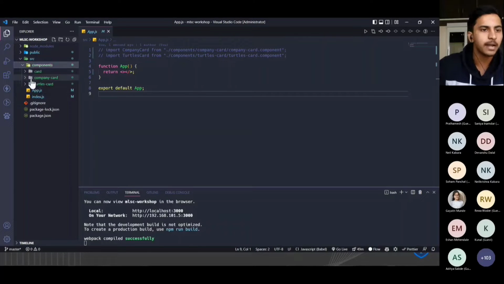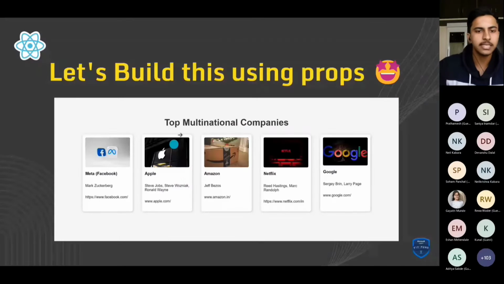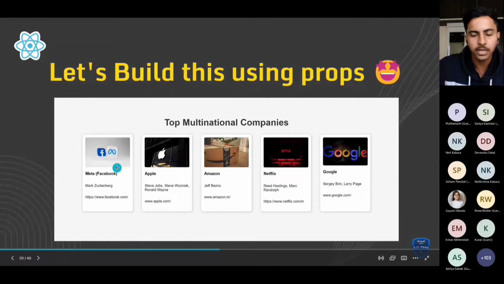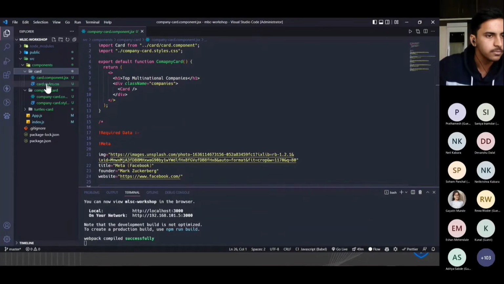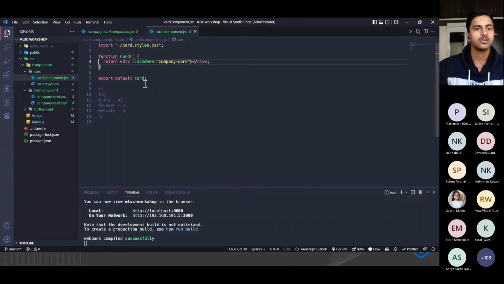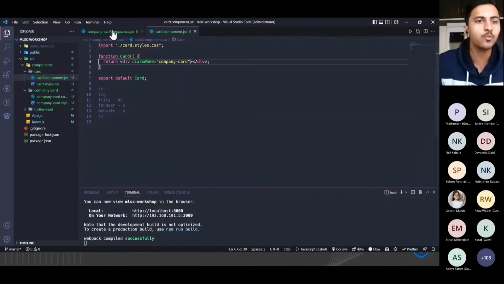After that, for the components part, here I have three components, right? For this mini project we will be needing two components. The first one will be the company card, which is the parent card. As you can see here, this is the parent card which contains 5 individual cards, so the card here is the child element. The flow of sending props and receiving props will be from this parent component to this child component, right? So let's see how to pass the props.